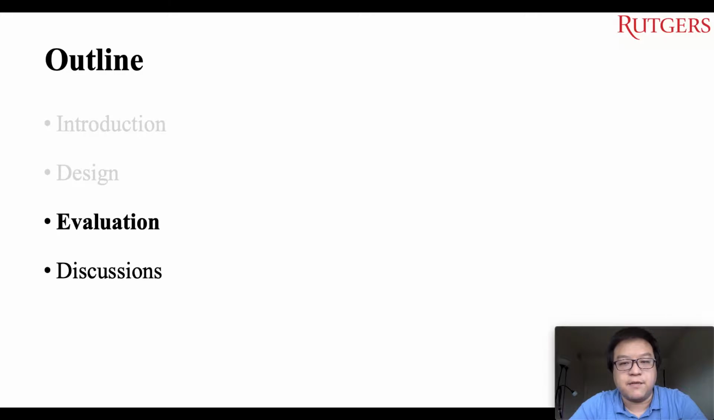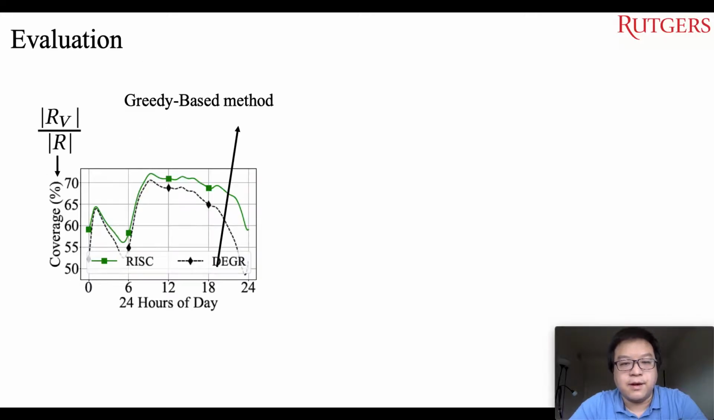Let's see the evaluation. We evaluated RISC based on the data mentioned in the previous slide with many factors. Here we show some of the results. We compare RISC with a greedy-based method on the data in the CBD region of Futian district in Shenzhen. The metric is the sensing coverage, where R is the number of regions visited by commercial vehicles, and RV is the number of regions visited by selected vehicles at the current time slot.